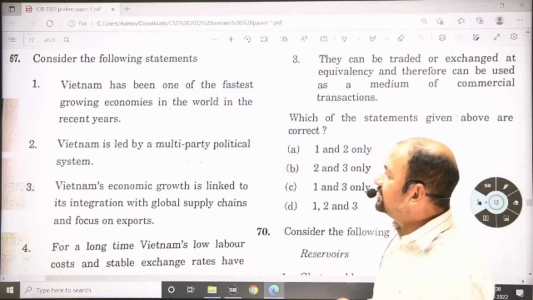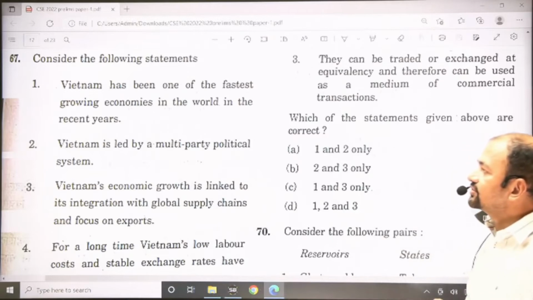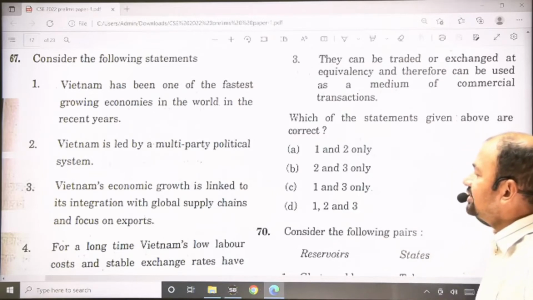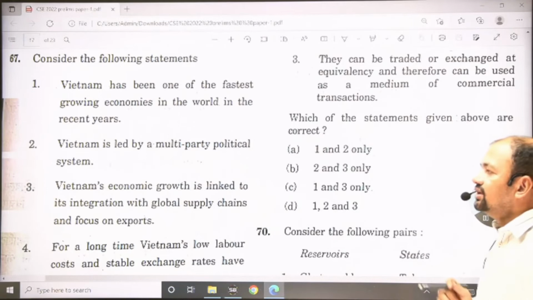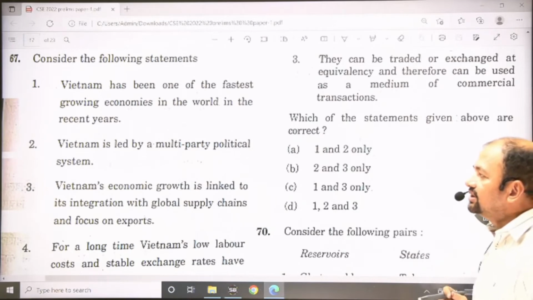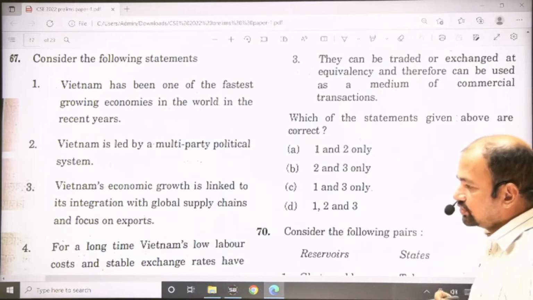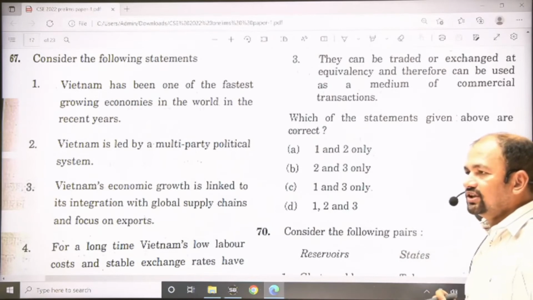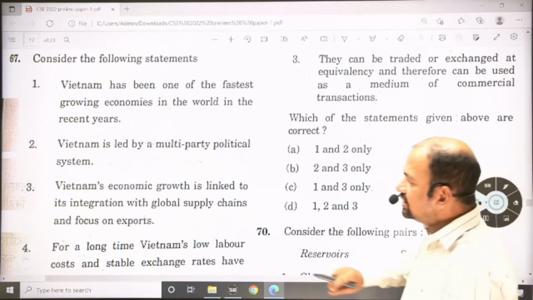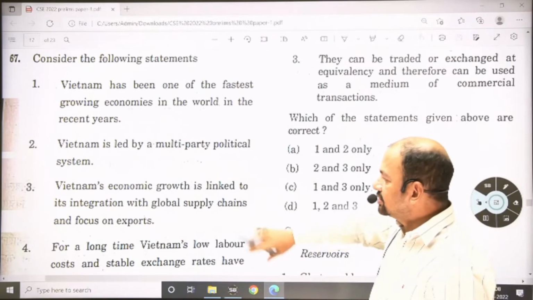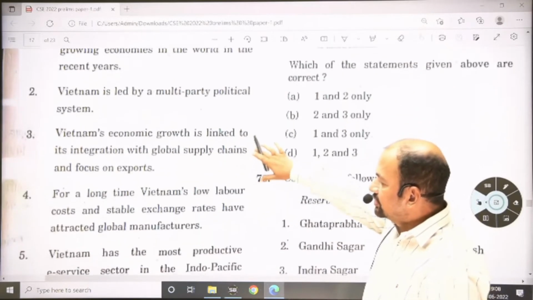Consider the following statements. Vietnam has been one of the fastest growing economies in the world in recent years. So this statement is true. Second, Vietnam is led by a multi-party political system. This is an incorrect statement. A single party political system is there, not multi-party. As you eliminate the second, you are nearer to your answer.